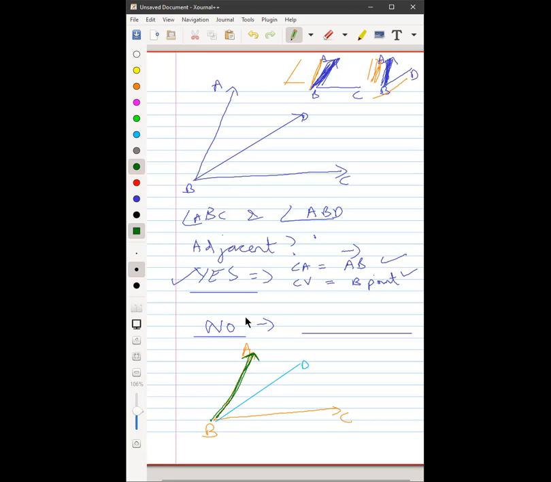The non-common arm should be on the opposite side of the common arm. So when we look at BD, this is fine, it is on the right side. So where should BC lie? On the left side. Is it lying on the left side? No. So these are not adjacent. Nobody got it right. Yatharth figured it out later. Had BC been here, then yes, it would be perfectly fine.